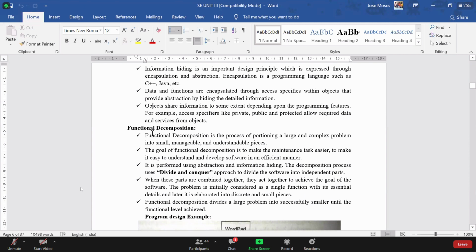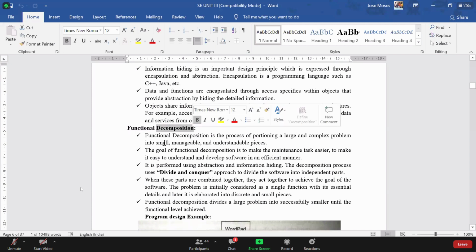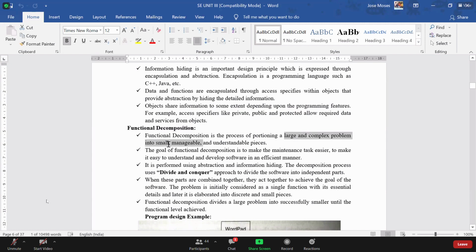Okay, from the word itself you can understand what is meant by decomposition. Here, functional decomposition. Functional, in the sense we have already seen what is meant by functionality. So whenever a functionality is decomposed, in the sense broken into smaller parts, whenever there is a complex or large problem, it is divided into small, understandable pieces.